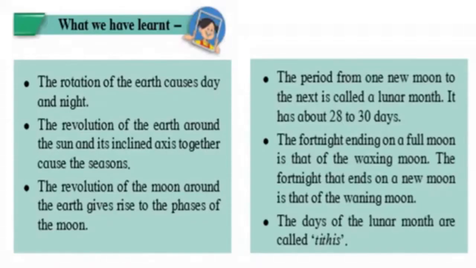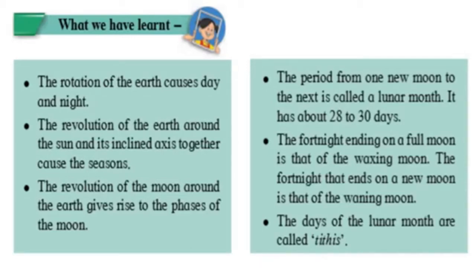Yes, students, let's see what we have learned in this lesson. First, the rotation of the earth causes day and night. The revolution of the earth around the sun and its inclined axis together causes the seasons. The revolution of the moon around the earth gives rise to the phases of the moon.